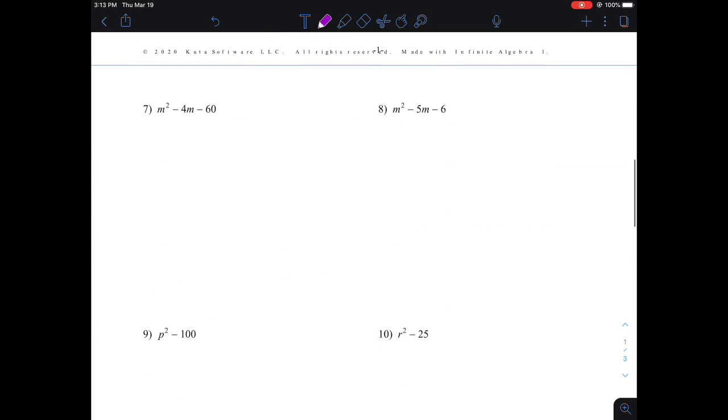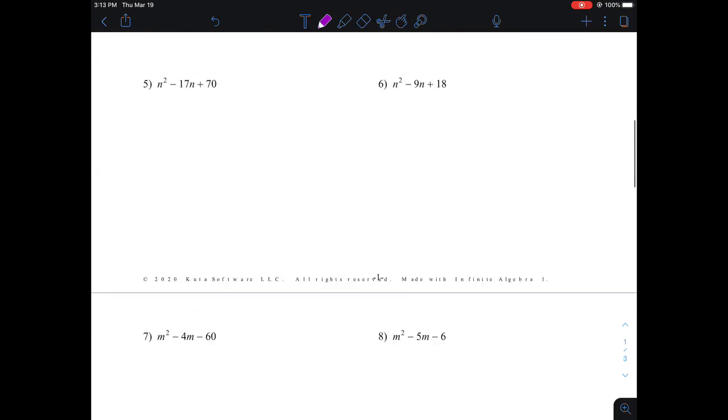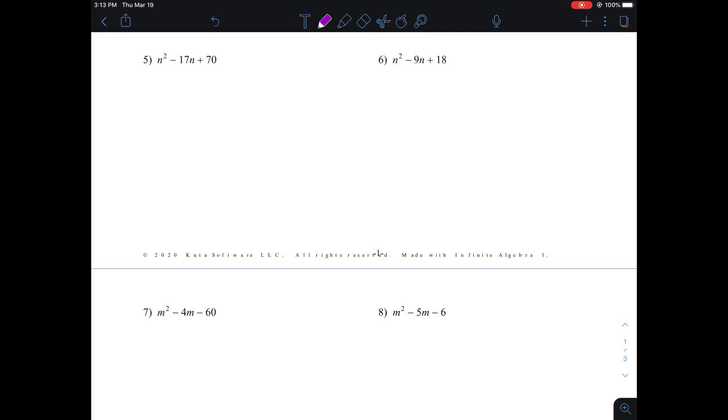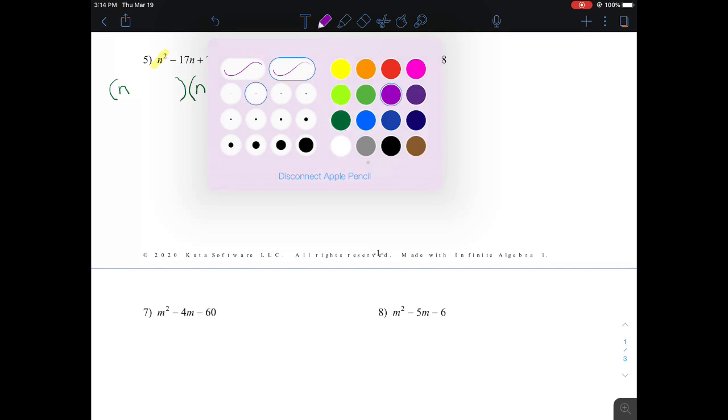All right, let's go to number 5. Same deal. I'm looking at it, and the squared term has a leading coefficient of 1. Remember, if I don't write a number in front of it, it's implied that there's a 1. So I can go ahead and pre-make my two factors that are multiplying together. To make n squared, we're going to have an n times an n at the very front. Now we're looking for our factors of the number on the very end.